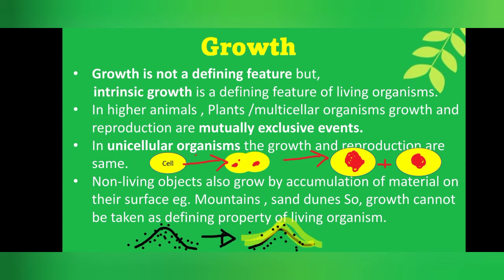Number 4, reproduction and growth in multicellular organisms are different. We have to remember the key word, mutually exclusive, here. Number 5, in unicellular organisms, growth and reproduction are one and the same thing. Now let us go for our last point of the topic, growth.